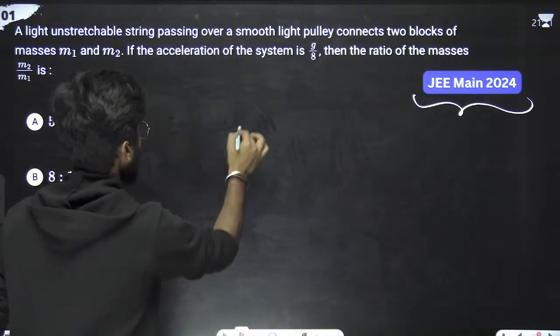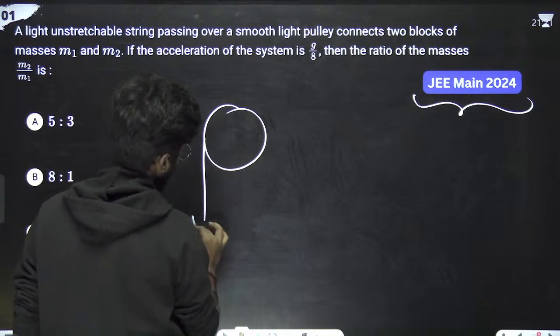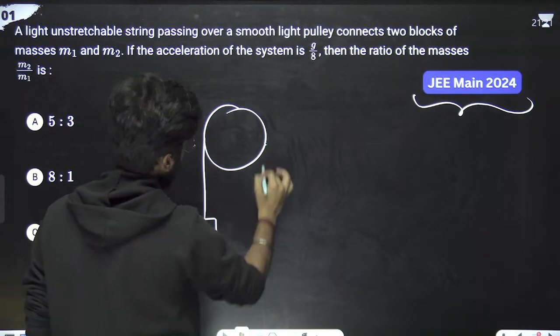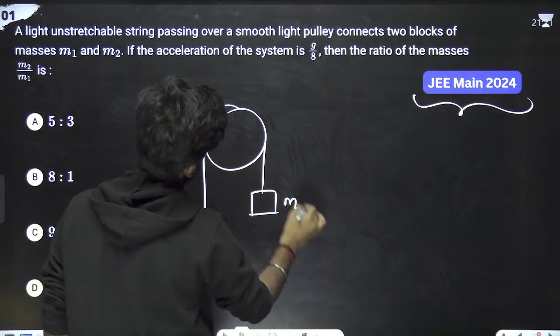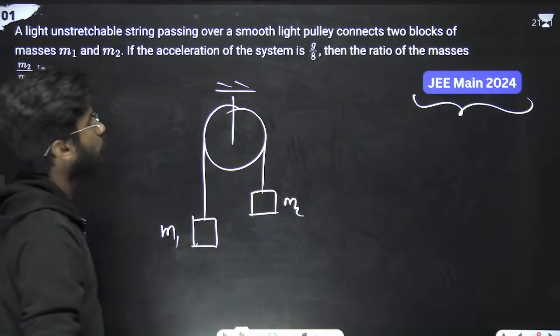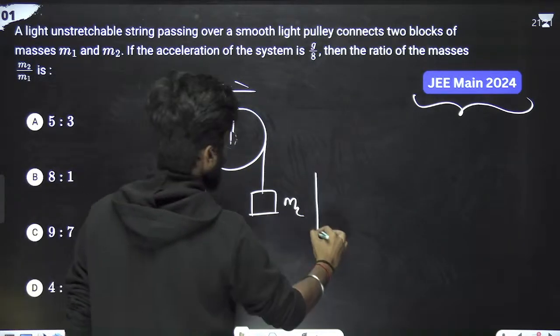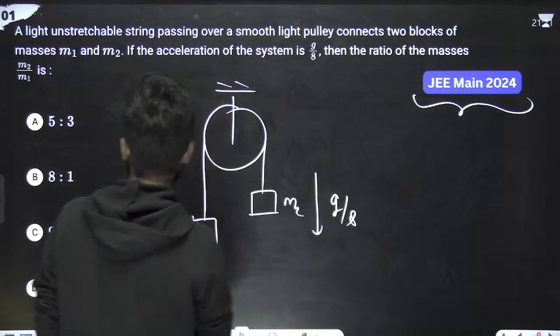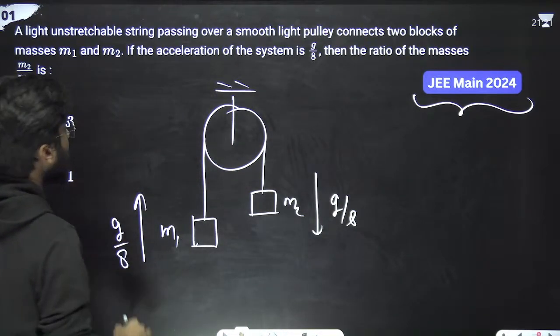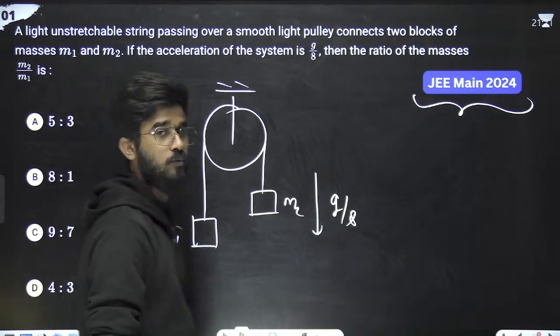So this is the pulley, and these are the blocks M1 and M2. Now the system is moving with an acceleration of g by 8, meaning suppose this one is going upward and this one is going downward with acceleration g by 8. Then find the ratio of masses m1 by m2.